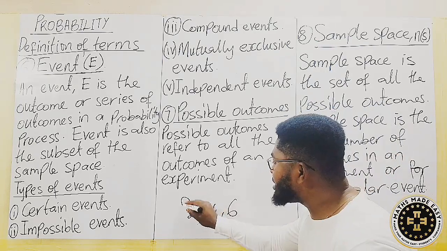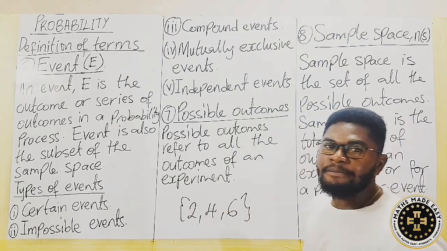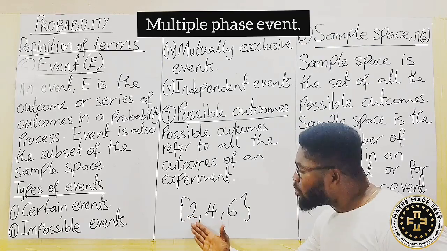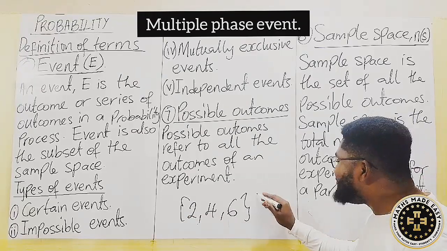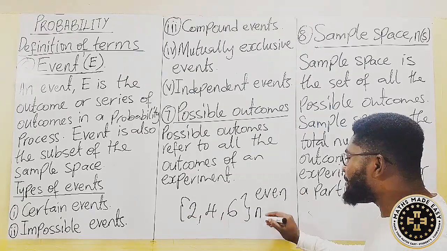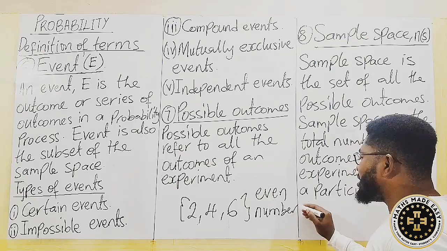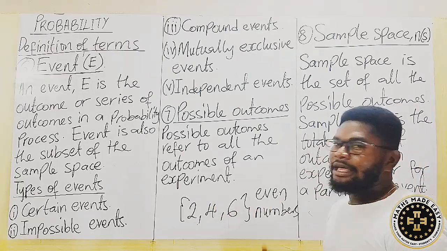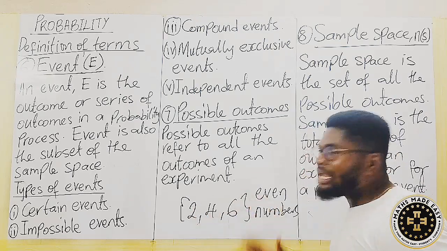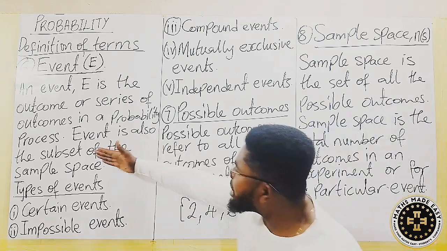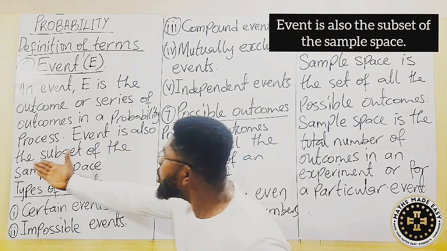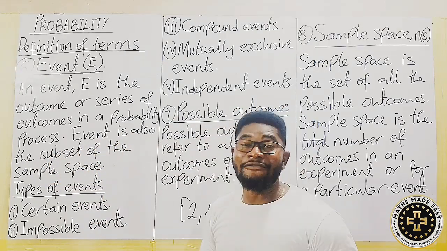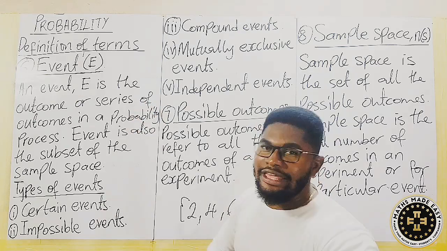So these particular values become the multiple phase event. So getting 2, 4, 6 as even numbers, as even numbers is what we call event. So event here is what? The even numbers. Good. So you realize that event is also a subset of sample space, which I will define later on in a video. So that is what we call event.